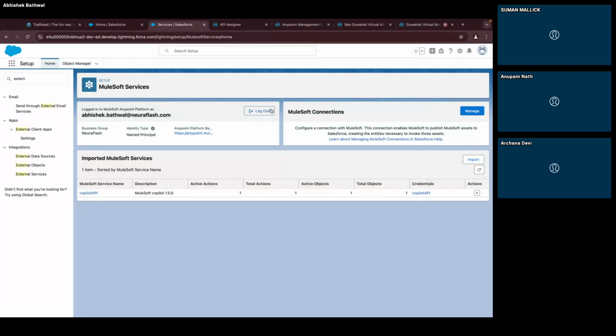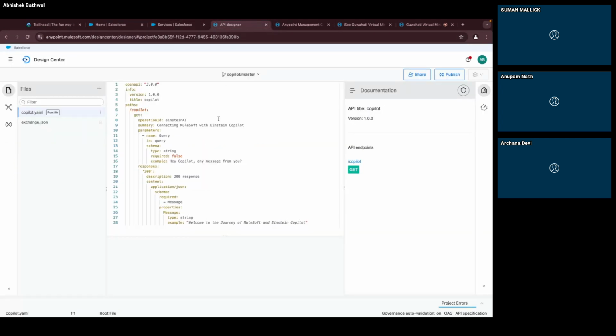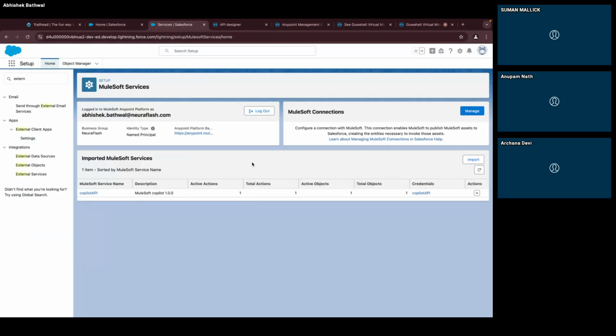Once you do that, you will be asked to give your credentials. Although it is MFA, that doesn't matter, it will work. It will ask for some permissions, just assign that. Once you do that, this will show over here as logged in. Then click on import. Whatever asset you have created and published in your exchange, everything will be shown in a box that appears. For security reasons, I cannot show that, but once you click on import, you will see an option with all the assets created in exchange, and you can pick what you want.